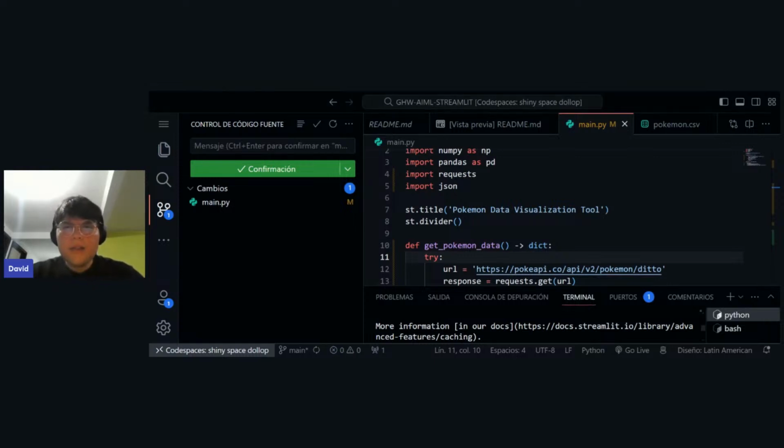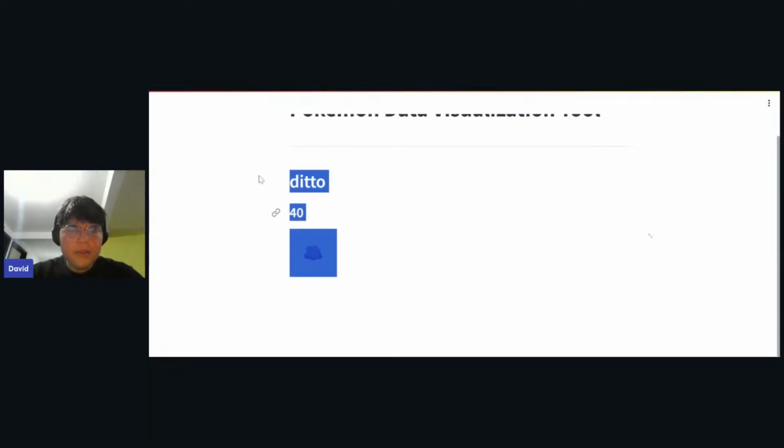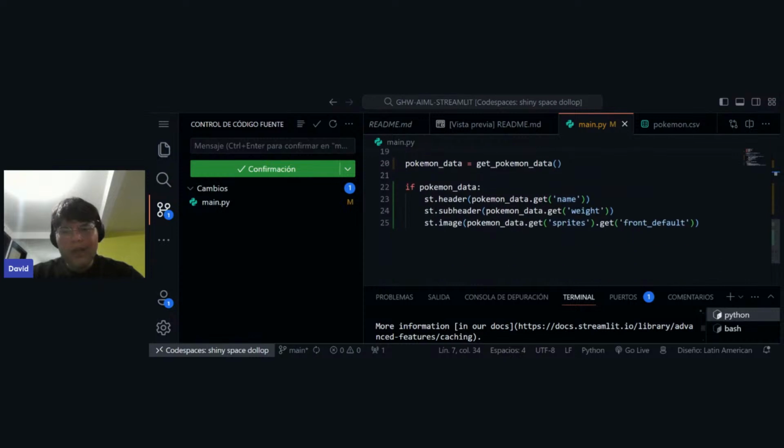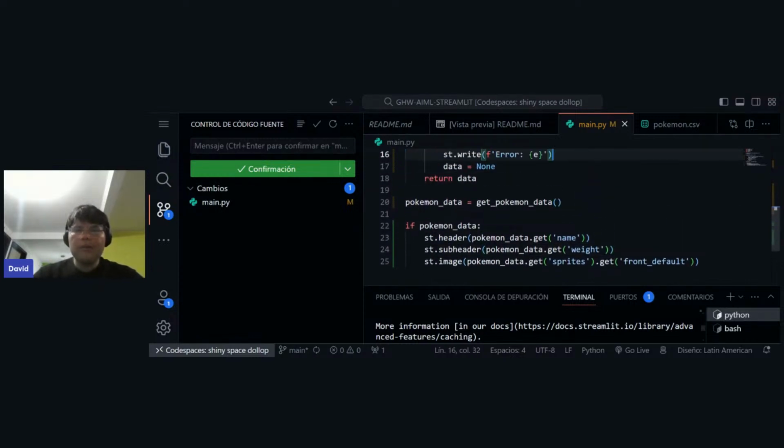But yeah, so until now we have put this data here. So this looks good, but let's just try to order this and do some things like formatting this first letter. So let me just go here into my VS Code, well, my code space. So first we get the data, but we need to do something with that data, right?